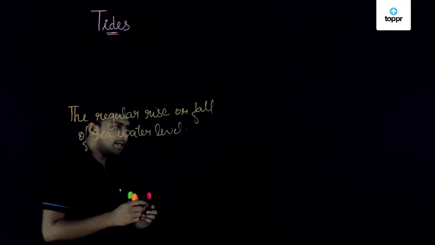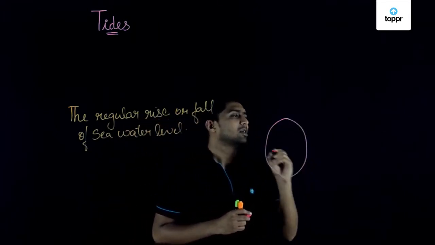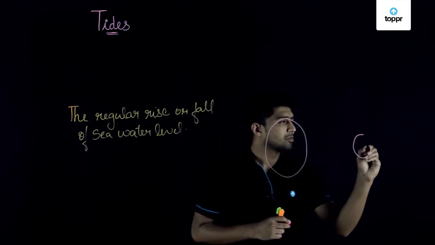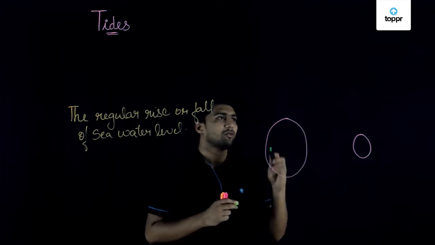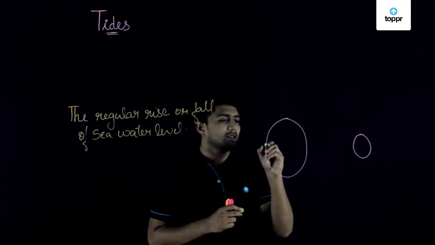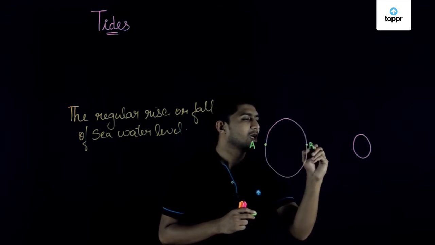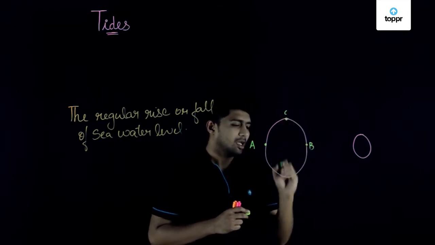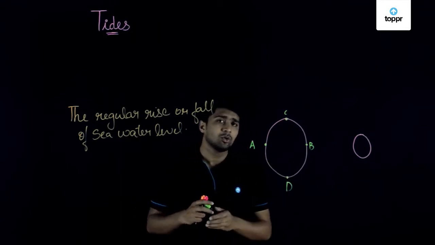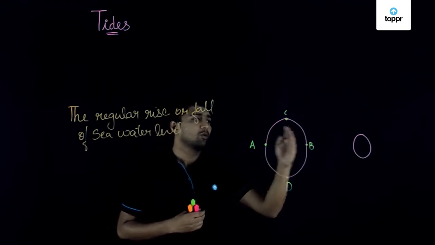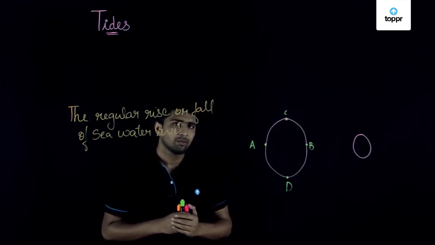So let's consider this as the earth and this as the moon. Now we are going to consider 4 different points on the surface of earth. Let's say this is point A, this is point B, this is point C and this is point D. Now can you guess where the water level will be rising and where it will be falling down?